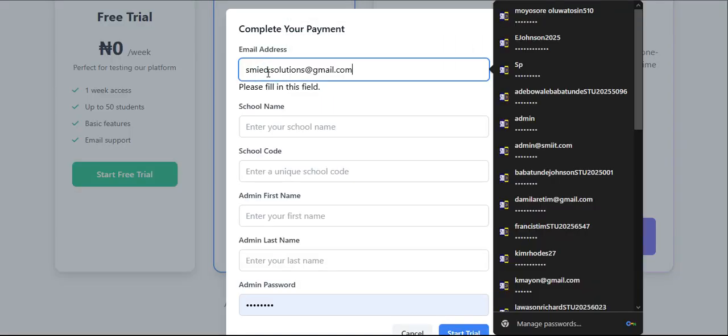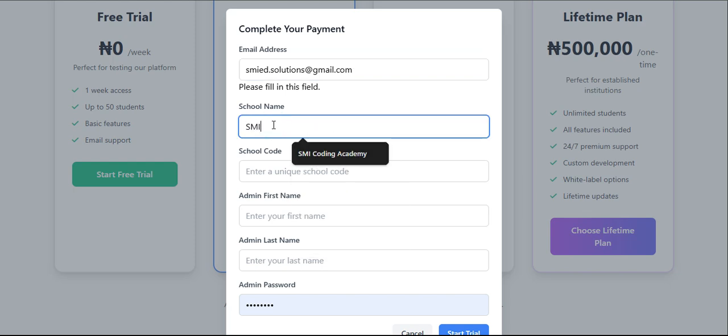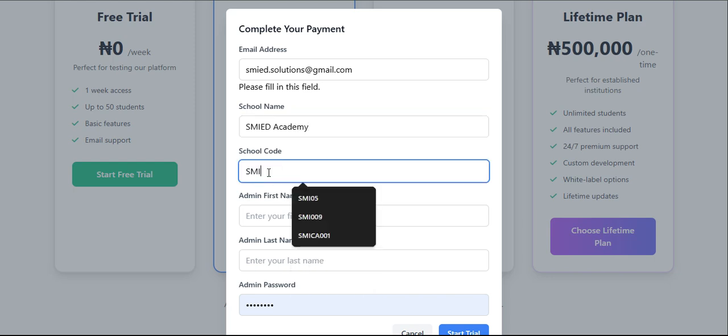Alright, so I'm using this. Now school name, let me say the school name is SMIED Academy, and the school code. Now school code is your own school code. It's not an ID, just your own identity code. So I can say 001.